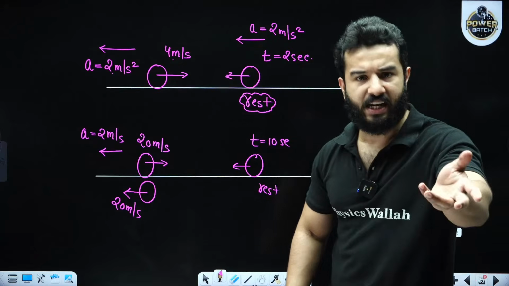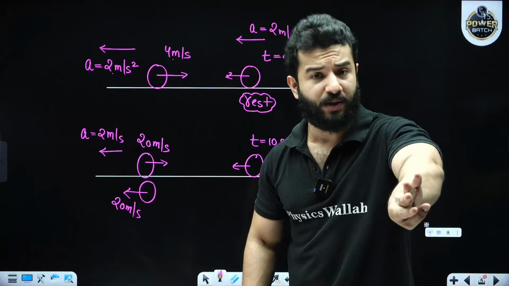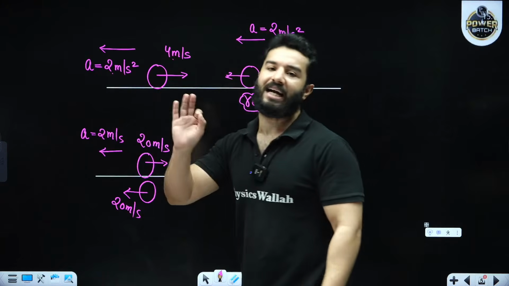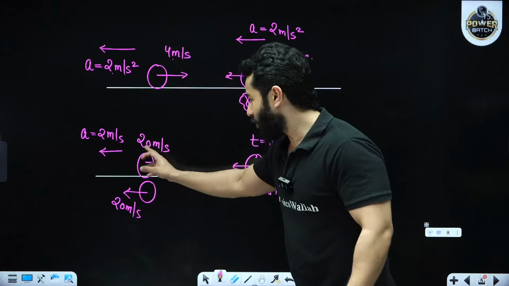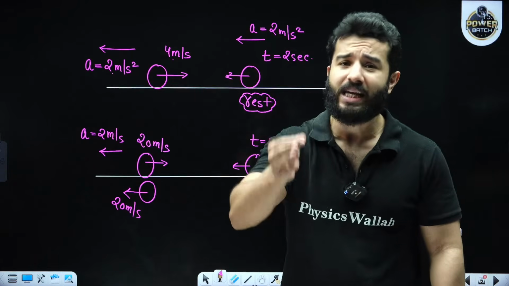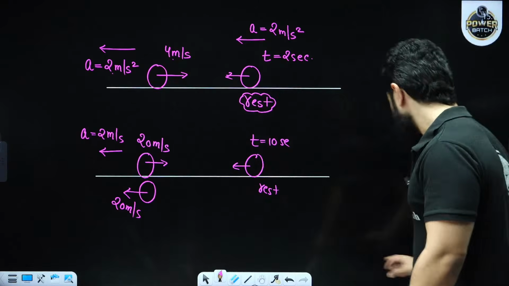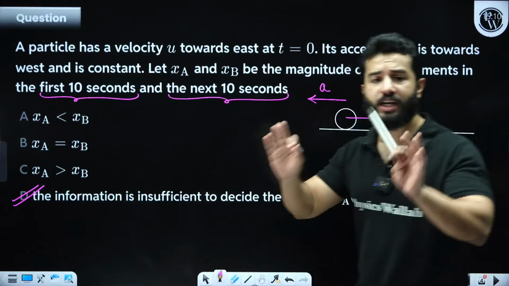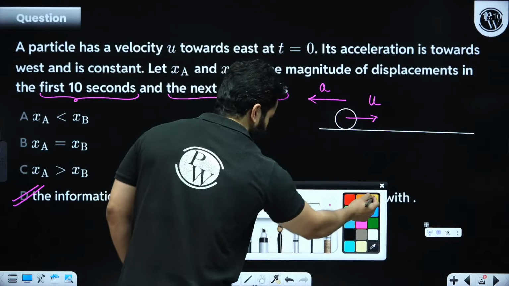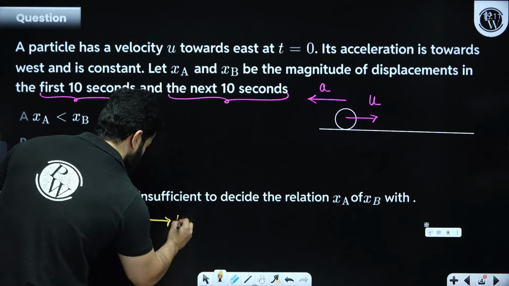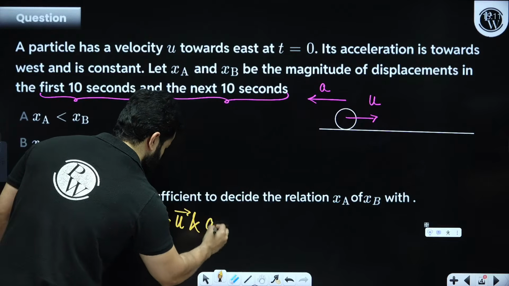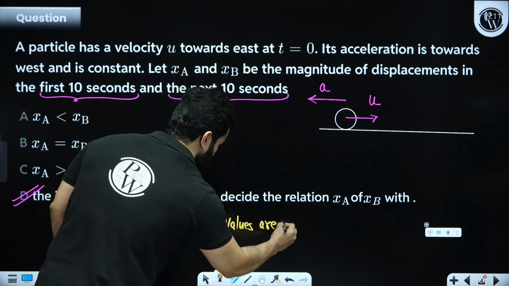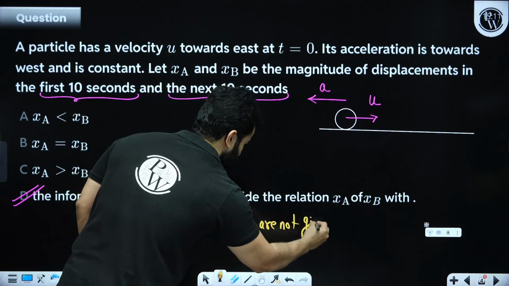xa can be greater than xb, xb can be greater than xa. They can be the same also. It depends upon initial velocity and acceleration. So we cannot simply arrive at a general answer. Got it? Right? So you can have other examples also. So the information is insufficient because, I'll write down the concept, because initial velocity and acceleration values are not given. All right.